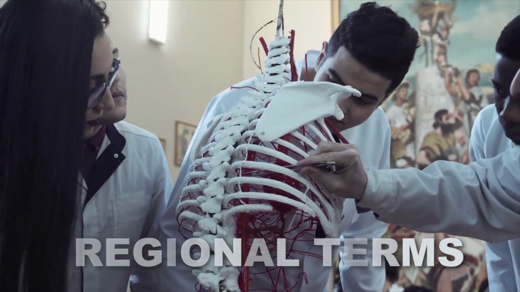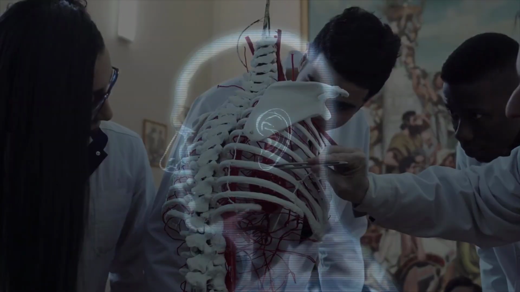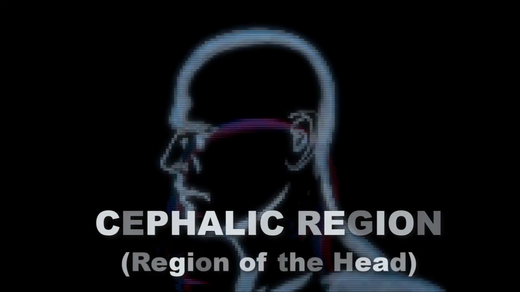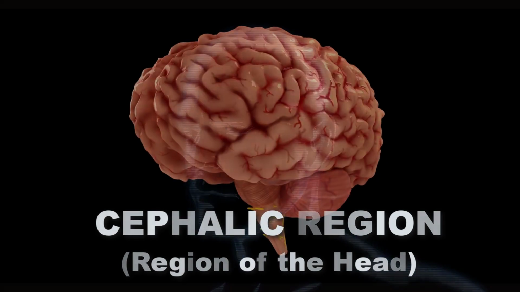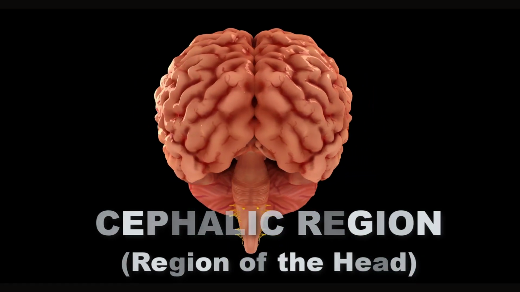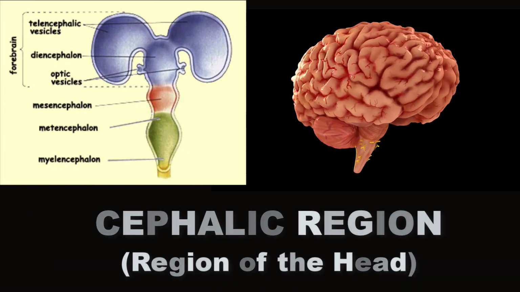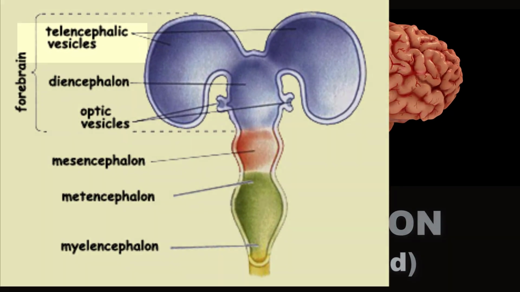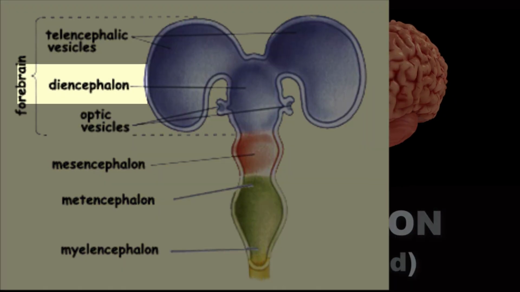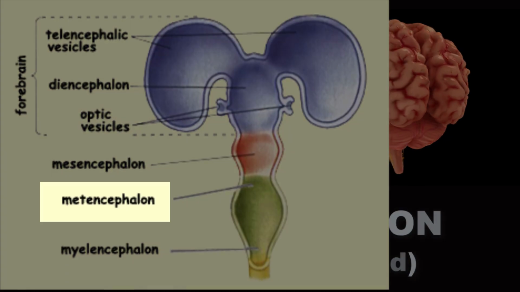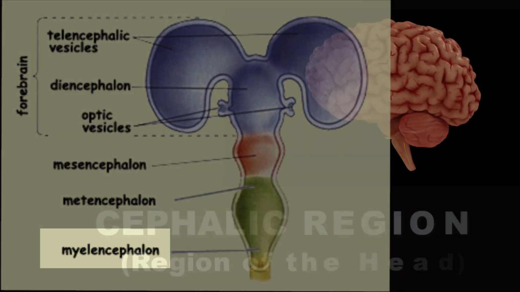Regional terms. The region of the head is called the cephalic region. Think of words like encephalitis or the regions of the brain, which include the telencephalon, diencephalon, mesencephalon, metencephalon, and myelencephalon.